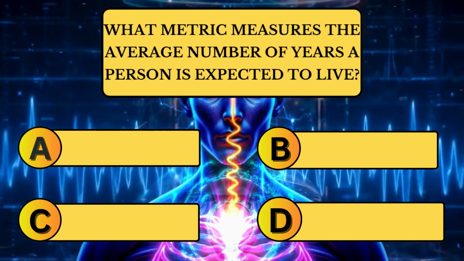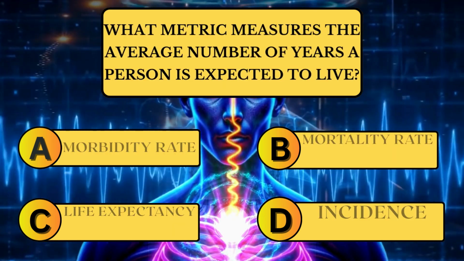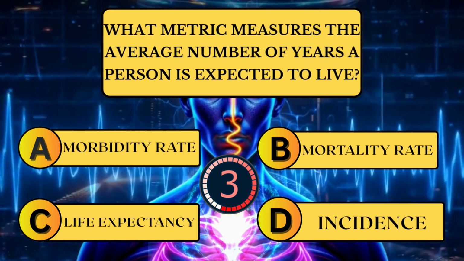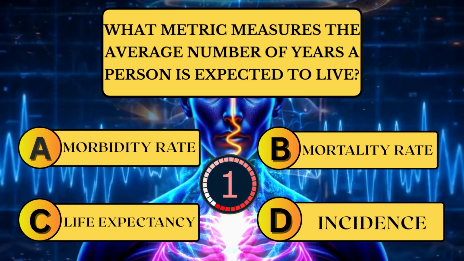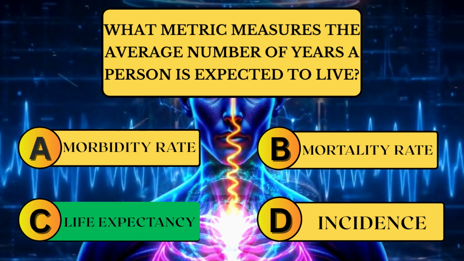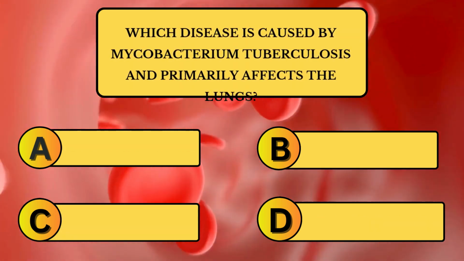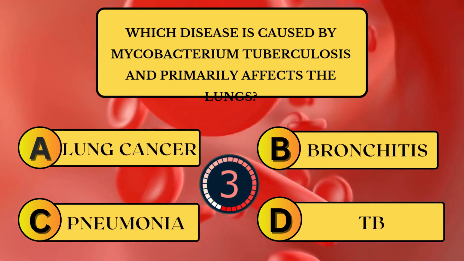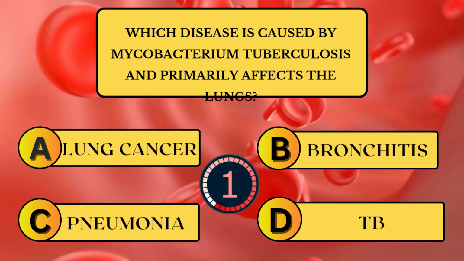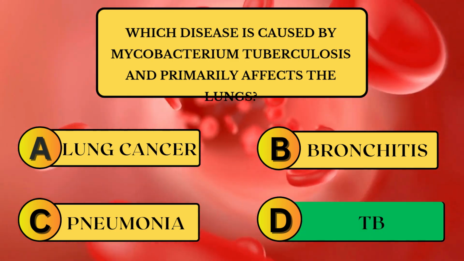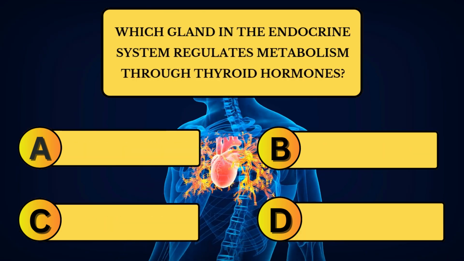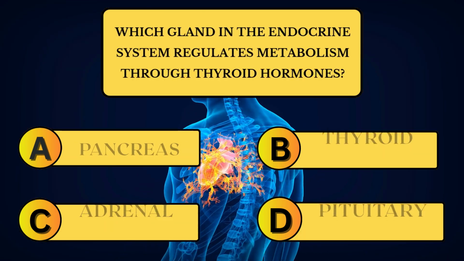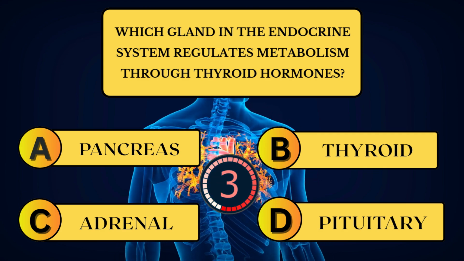What metric measures the average number of years a person is expected to live? Which disease is caused by Mycobacterium tuberculosis and primarily affects the lungs? Which gland in the endocrine system regulates metabolism through thyroid hormones?